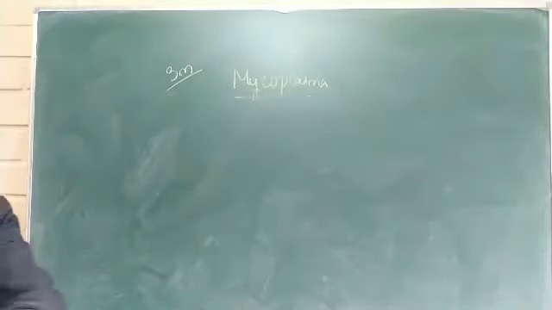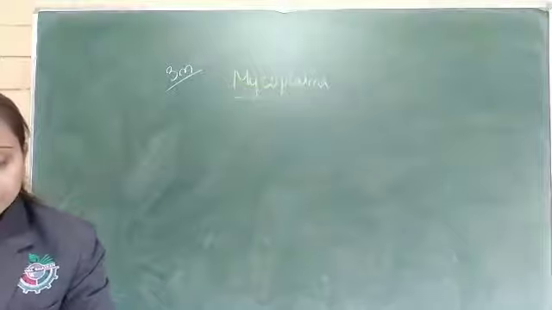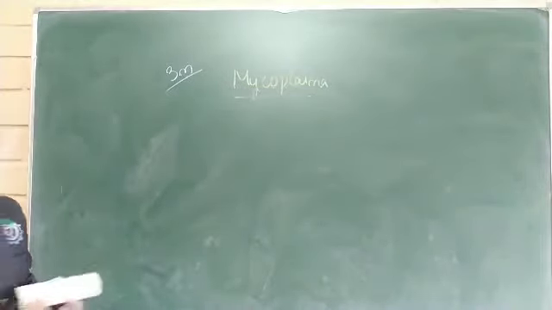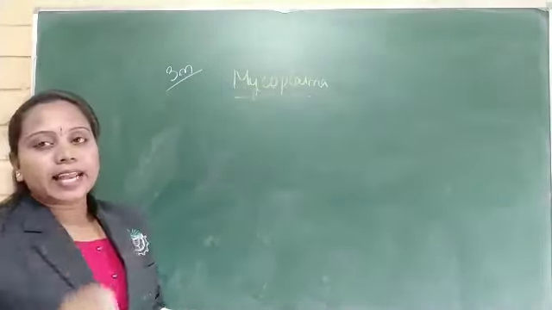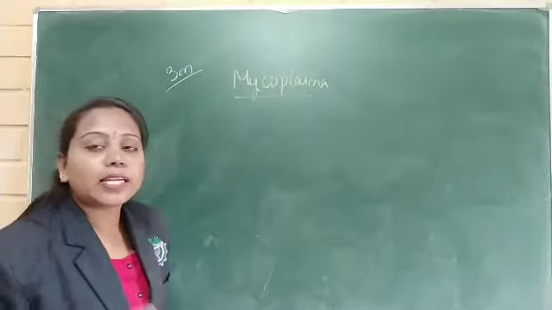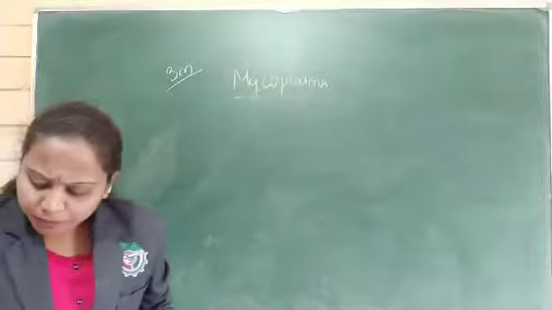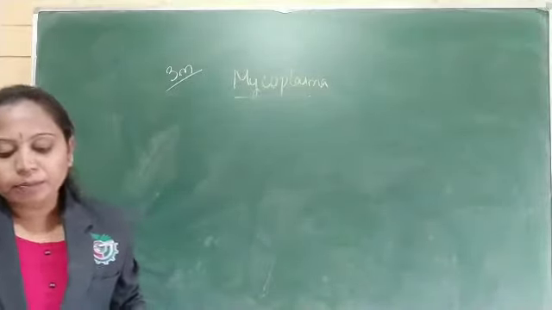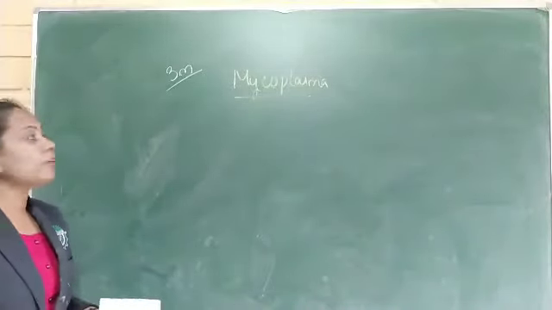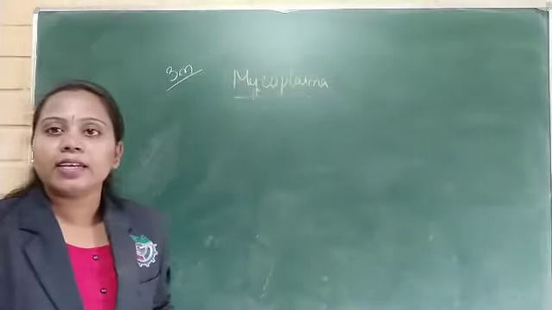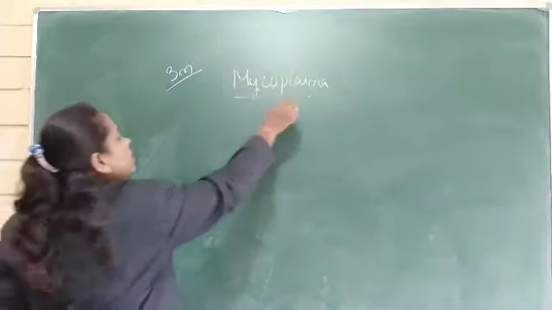Mycoplasma is a type of bacteria that completely lacks the cell wall. How can they survive? And what is the shape of this bacteria? Without a cell wall, how would it look?